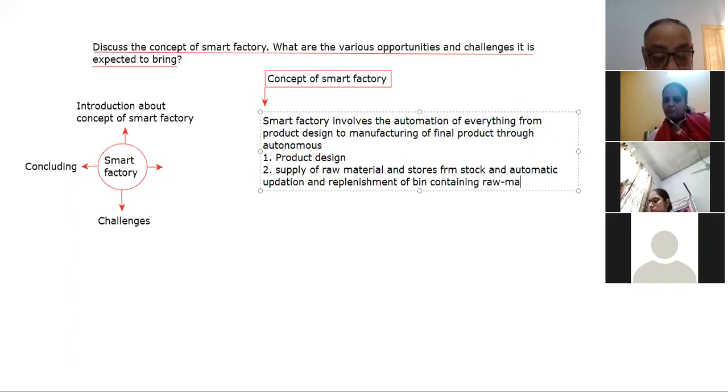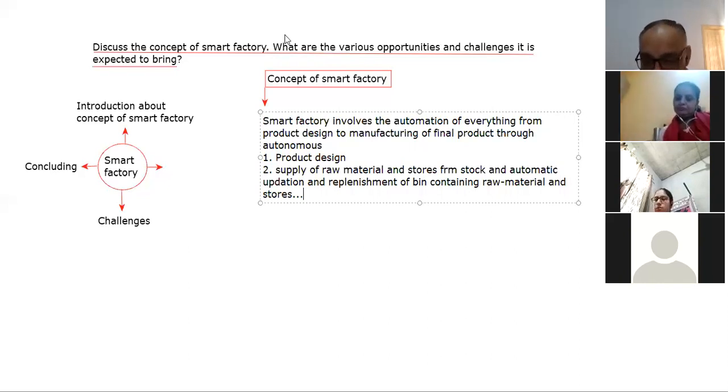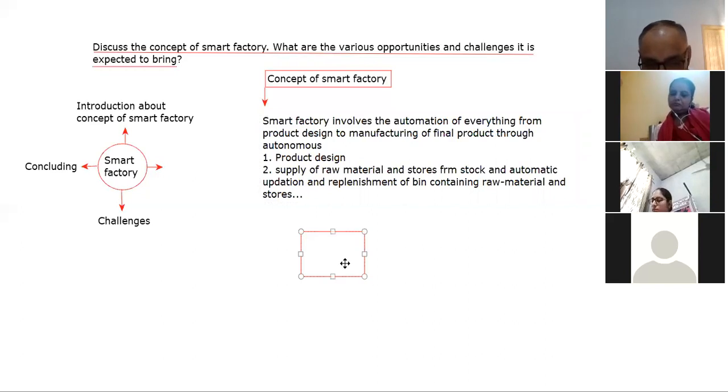So beta, what will happen is that next to a machine there is a bin which contains the raw material. Whenever raw material is used, it will be taken out automatically by the machine.